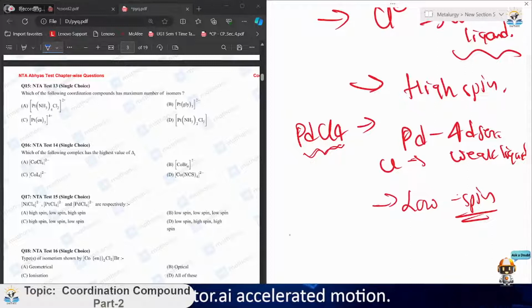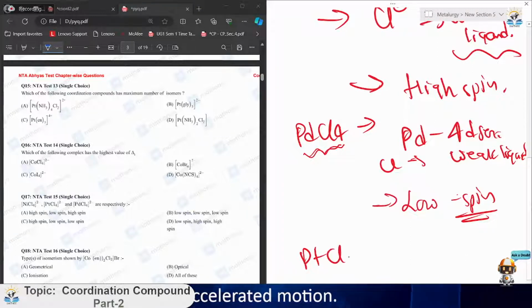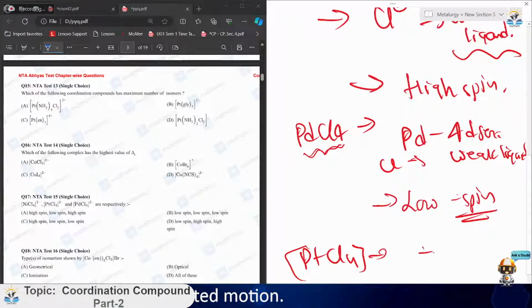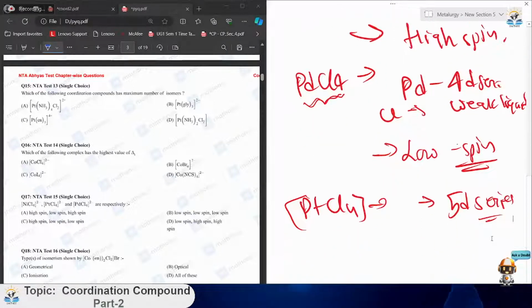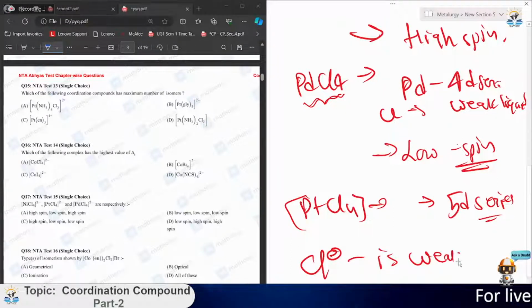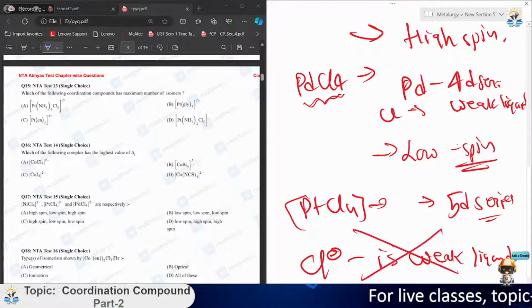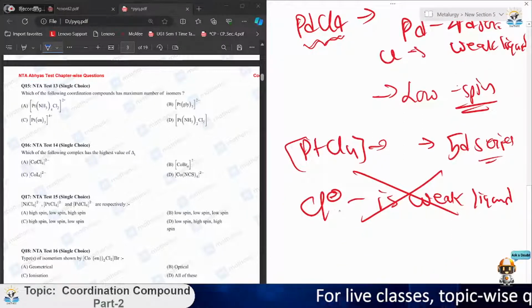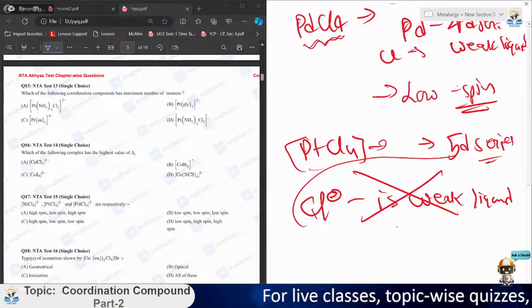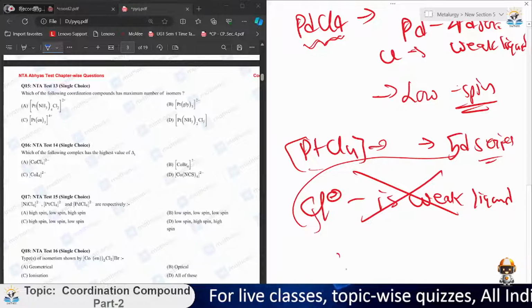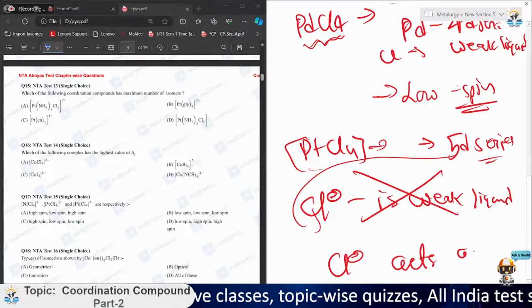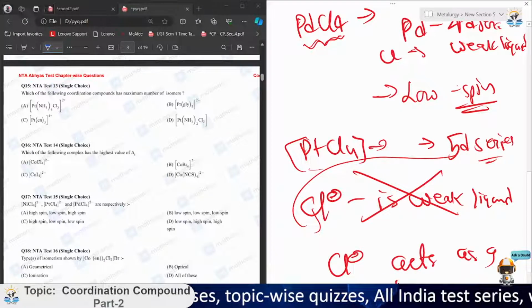Now talking about PtCl4. Pt is a 5d series, the same group element, just down. Here chlorine negative is a weak ligand, so if you say that, this will be wrong. Why? In this case, for 5d series elements, that is Pt, chlorine minus acts as a strong field ligand.